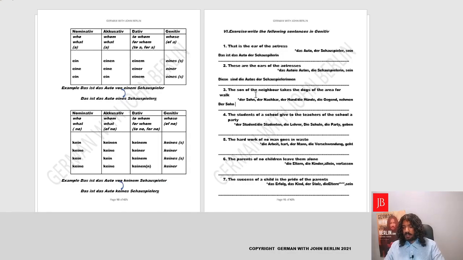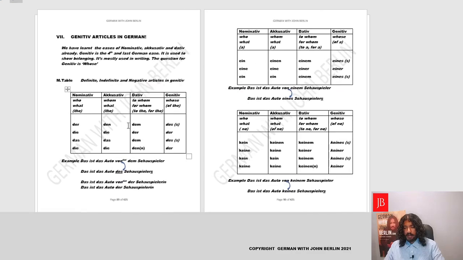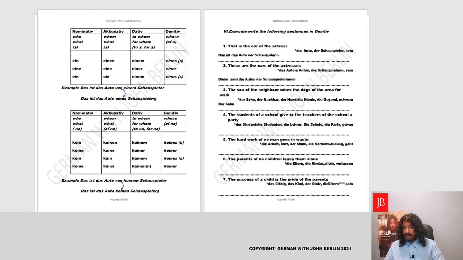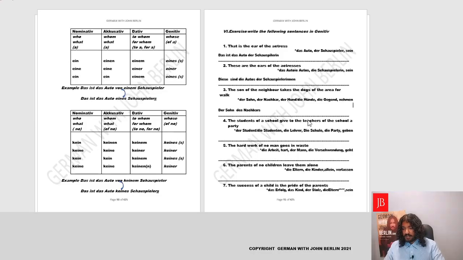Very good. The verb is... okay, first we need to say "of the neighbor." So whose son? We'll go back and find "whose," and its neighbor is masculine. We'll say this. Very good. So we'll say "der Sohn," and there is an extra S. Neighbor is Nachbar. We'll add an extra S: Nachbars. Very good. Der Sohn des Nachbars.